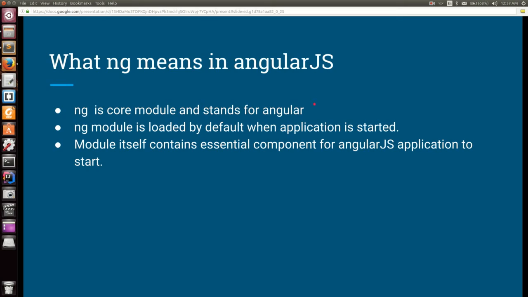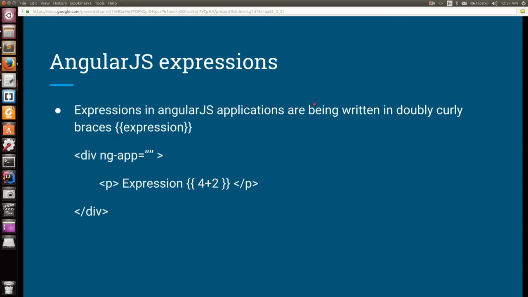These are essential components in your AngularJS applications when the application is being loaded. Now I will go to the AngularJS expressions. What are the AngularJS expressions? An AngularJS expression is defined in doubly curly braces. So whatever I define in the doubly curly braces, AngularJS tries to resolve that expression.